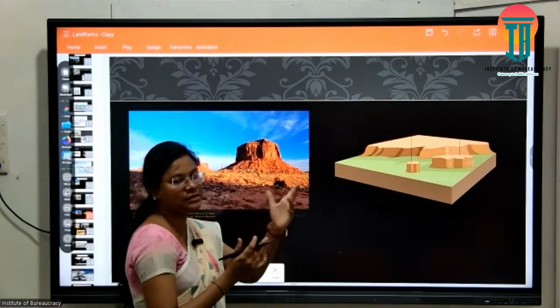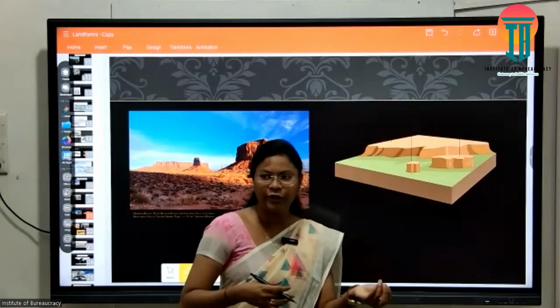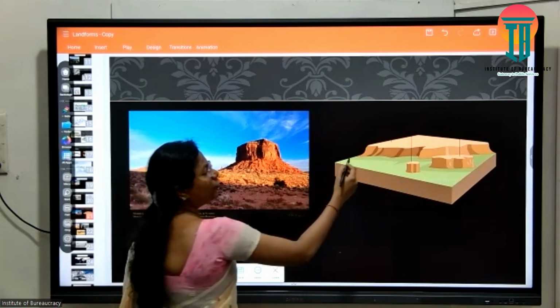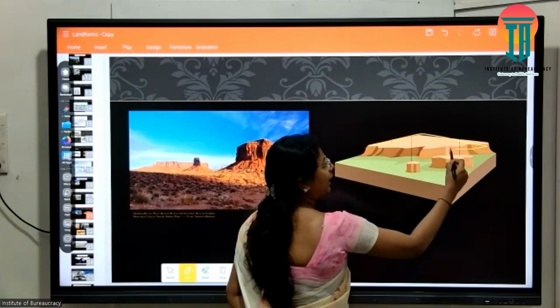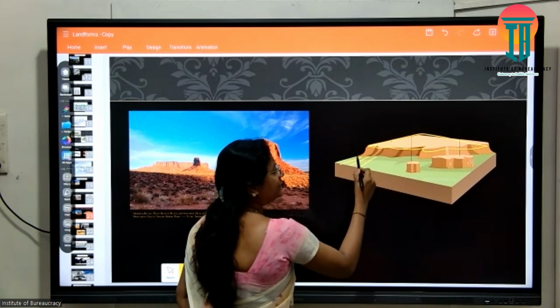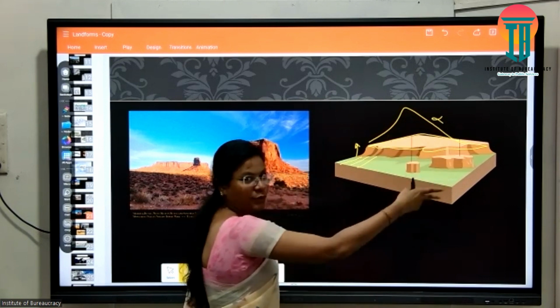It is not necessary that it has sand dunes. Wherever there are rocks, plateaus, hard regions where rainfall is very low and arid conditions prevail, there will be deserts. So this is my plateau or tablelands. Plains have no relief; a plateau has more relief than plains, but no peaks like mountains. This is how we define a plateau, right?